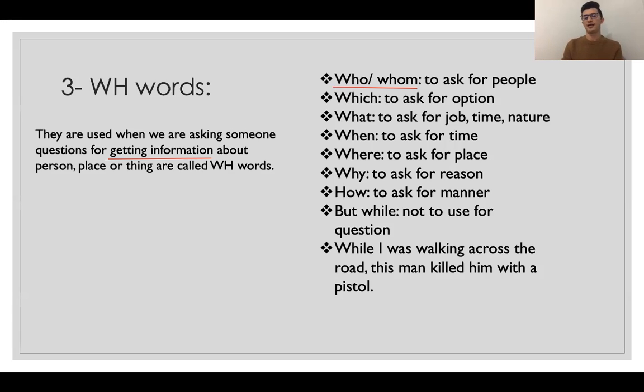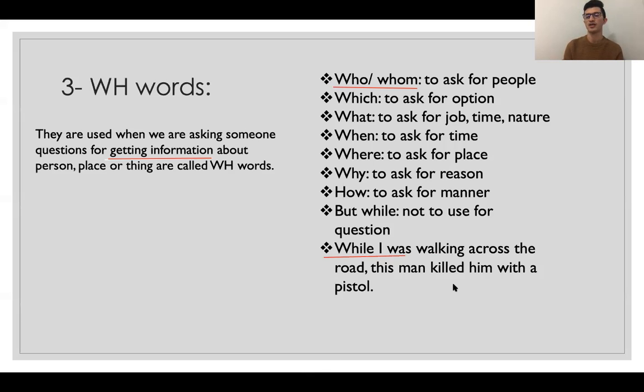Remember, here is one another word, while, okay? While also starts with WH, but remember, while is not among the WH words, okay? It is a different thing. Look at this example.